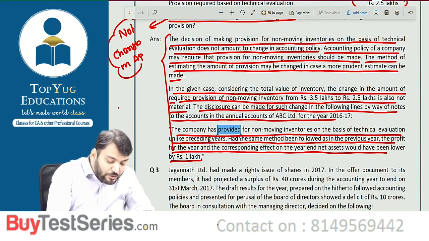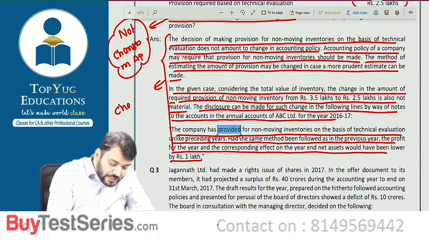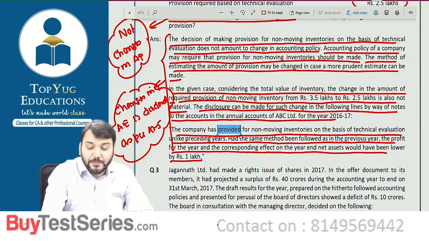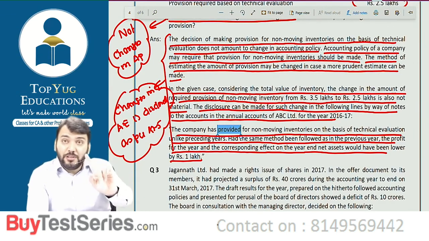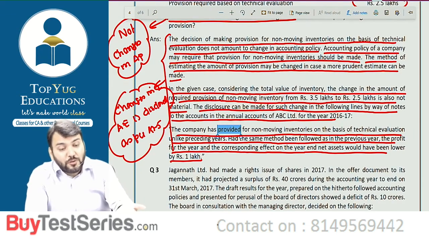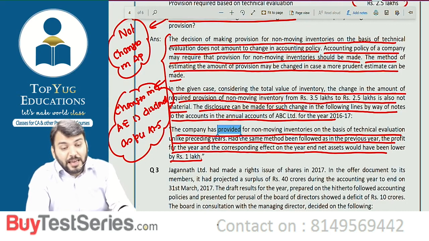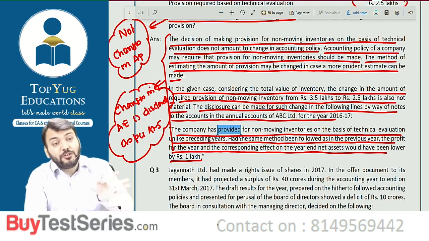So sir, why are we disclosing a change in accounting estimate? Correct. So write: change in accounting estimate is disclosed as per AS 5. A change in accounting policy is disclosed as per AS 5, and the change in accounting estimate we also disclose under AS 5. But AS 5 has now been shifted to group 2.